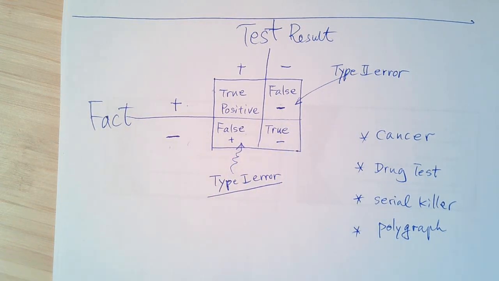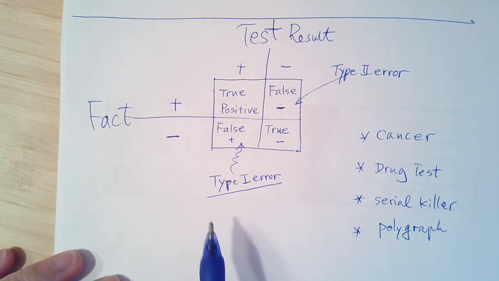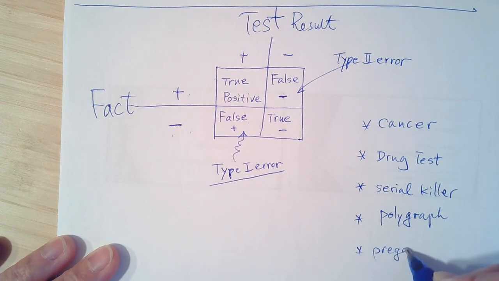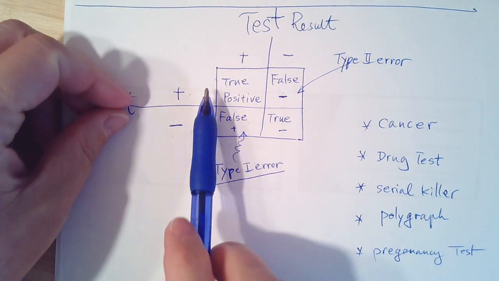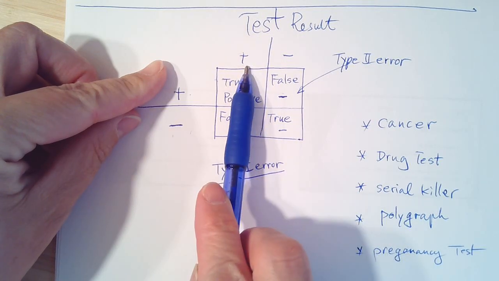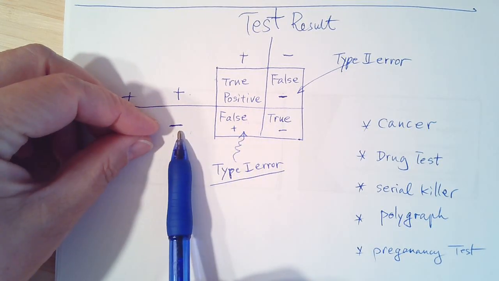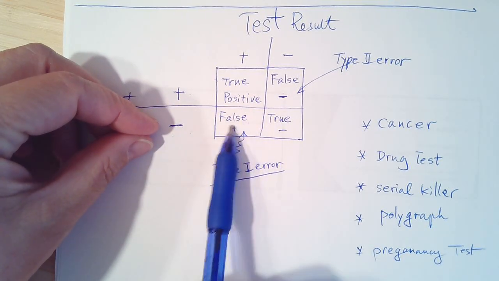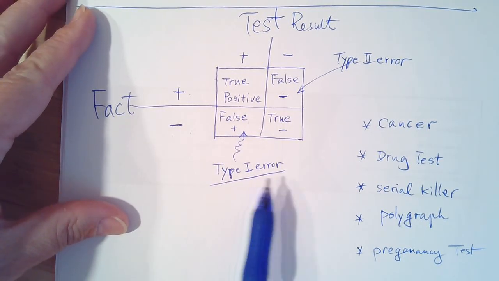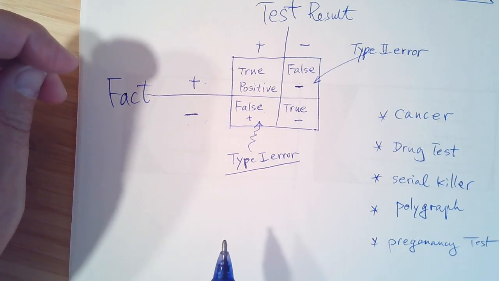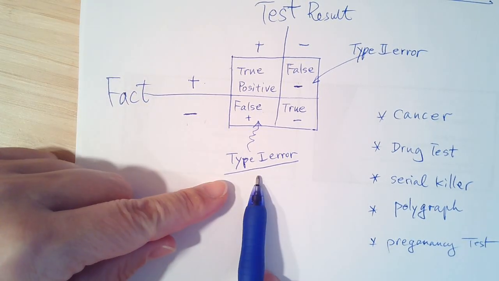Now, how do you remember this? I'll tell you a little trick. Type 1 error is a false positive. Think about a pregnancy test. Someone is pregnant, and you do the test, and you fail to find it. Not pregnant. Identifying a person as pregnant when they are not, that's a false positive. That's a type 1 error. So there's a very, very easy example to help you remember what the type 1 error is. So type 1 error is false positive.